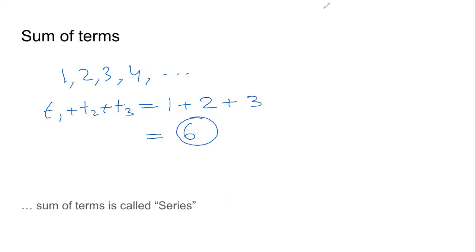Now, if I ask you, what is the sum of the first three terms? We will do T1 plus T2 plus T3. So T1 is 1, T2 is 2, T3 is 3. When we add, it is 6. So this 6 is called the series. What is the series? It is the sum of terms of a sequence. It is called a series.